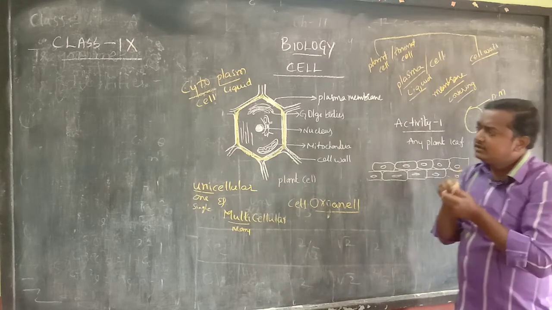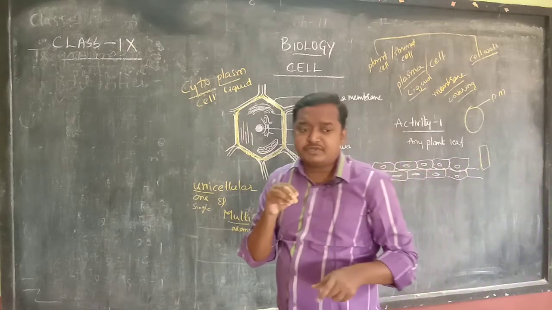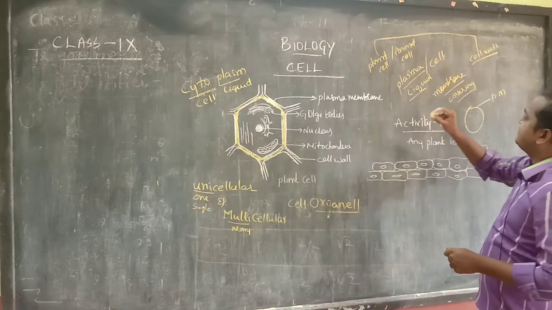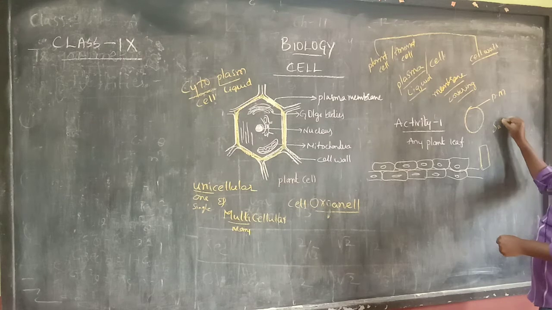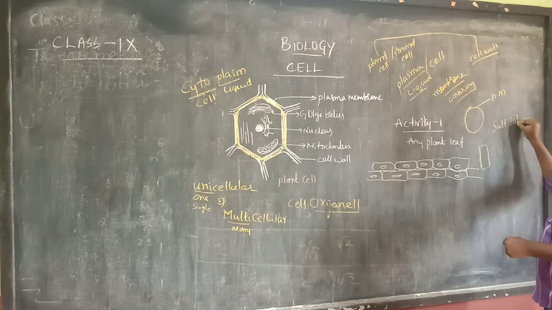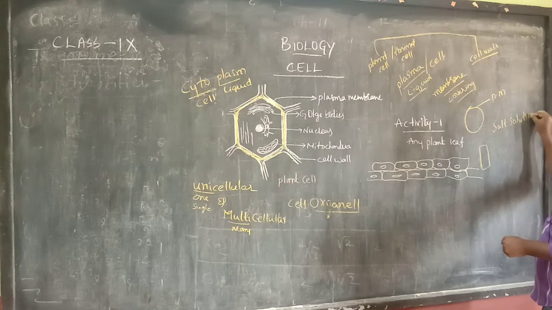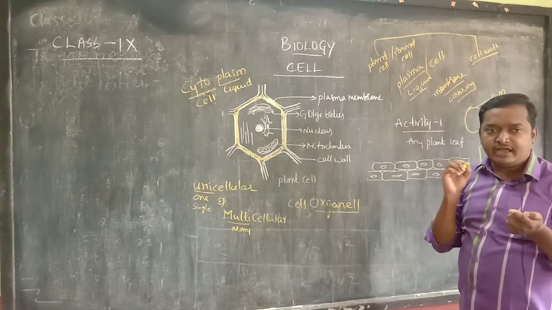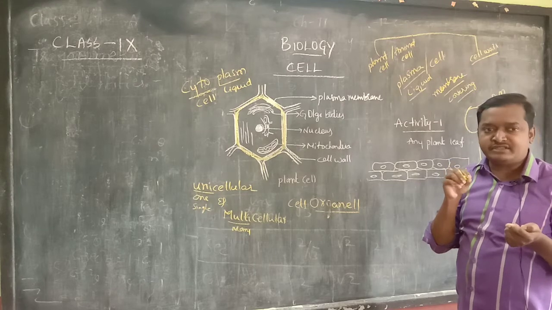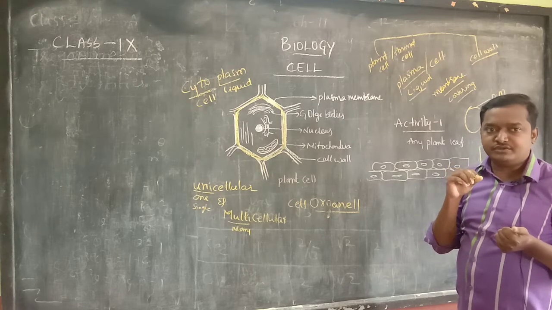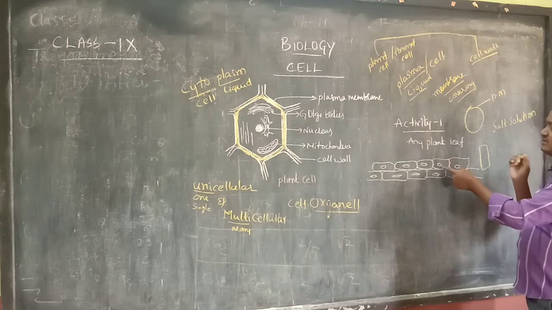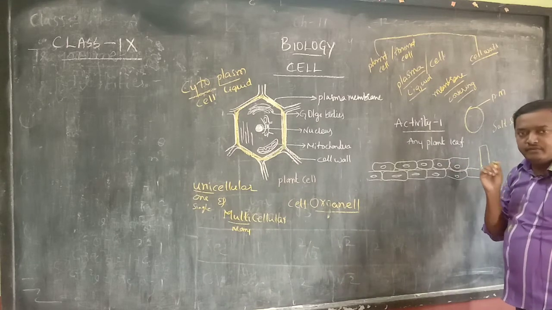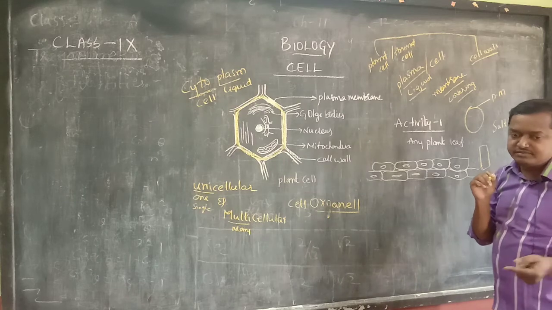Next, you can also observe the plasma membrane in the plant cell. How? First make a salt solution. What is a salt solution? How to make it? Just take 1 teaspoon of salt and 50 ml of water. Mix it. It becomes a salt solution. Then put the small leaf pieces, the small membrane, in the salt solution. Then observe again.